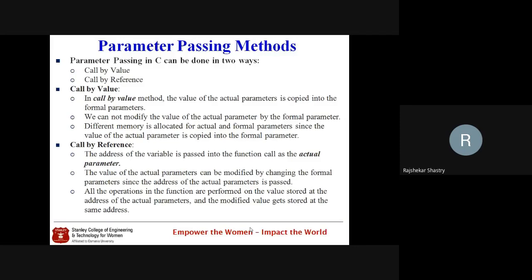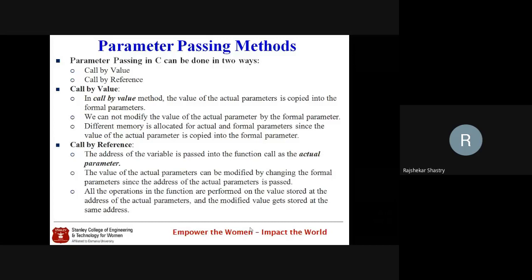And the second thing is that the function's local variables and formal parameters can only manipulate their own local variables. They cannot modify the variables which are declared in some other function. Okay, so that's the problem. To overcome that, we need pointers, and through pointers we can go for call by reference. Now in call by reference, let us take the swapping example.